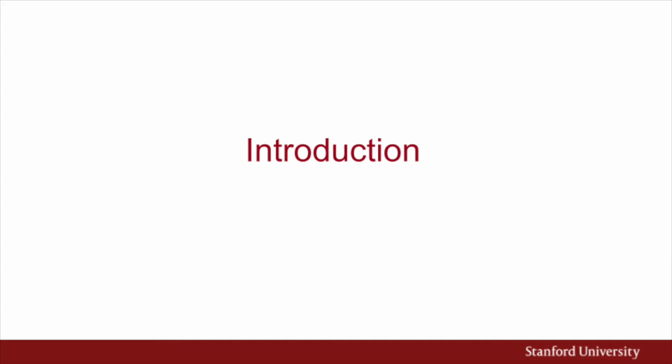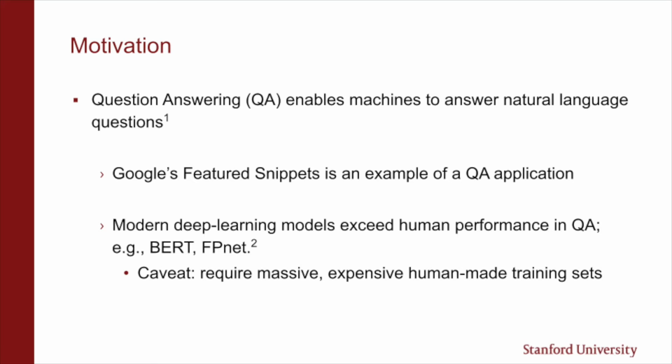So let's start with the introduction. Question answering is a field that enables machines to answer questions asked in a natural language. Modern deep learning models have enabled computers to exceed humans in some question answering tasks. BERT and FPNet models trained and evaluated on Squad 2.0 dataset are examples of this. One big caveat of these advanced models is that they require massive human-labeled training sets, which are expensive and time-consuming to generate. The problem exacerbates with language models trained for languages other than English, which have more limited man-made resources.